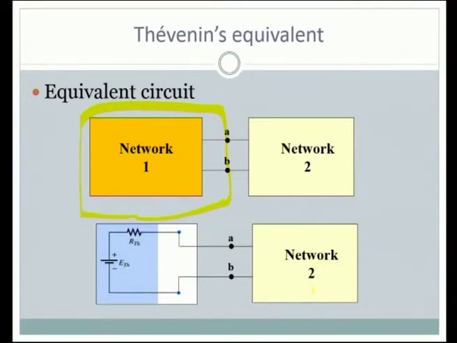It could be a load, or it could be another circuit, a feeder circuit, or whatever it is, and we have a Thevenin equivalent. The complicated circuit is replaced with two components, a voltage source and a resistor connected in series. So, this is how the Thevenin equivalent circuit for any given circuit could be arrived at when we simplify using network theorems. Now, we can take up a practical case and try to implement the Thevenin circuit, so that we could understand the circuit.